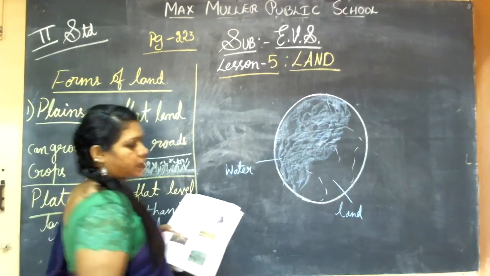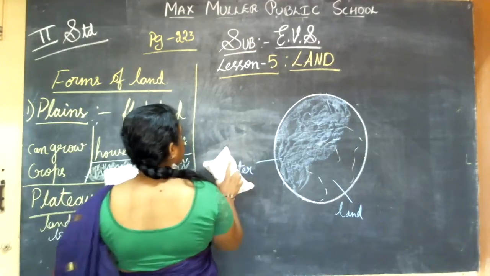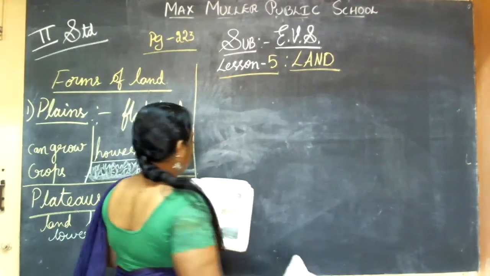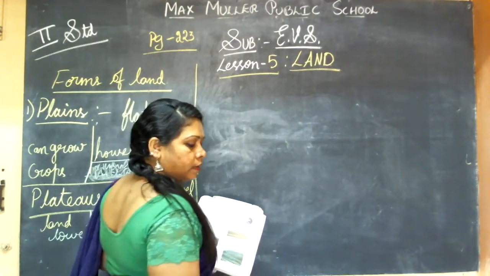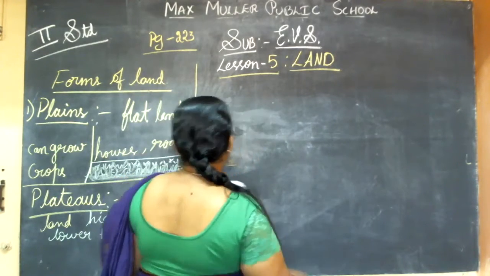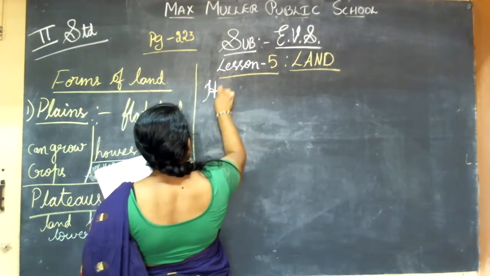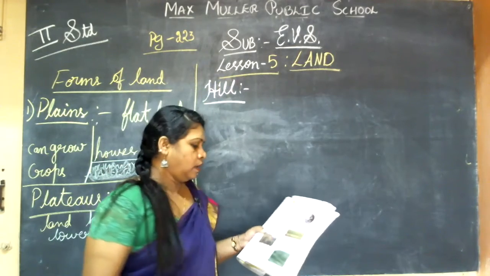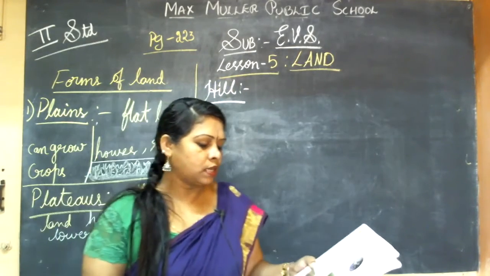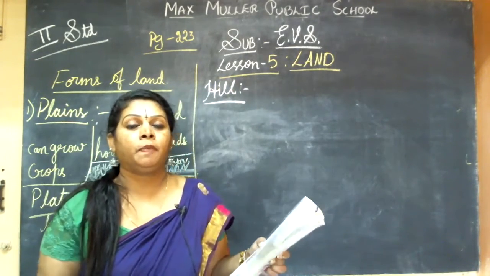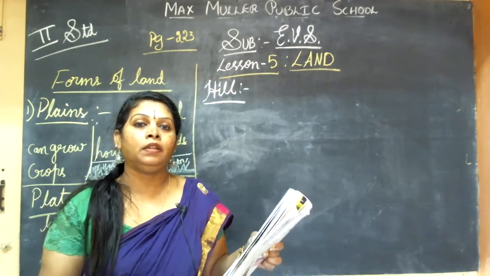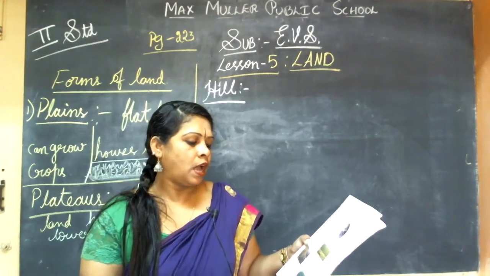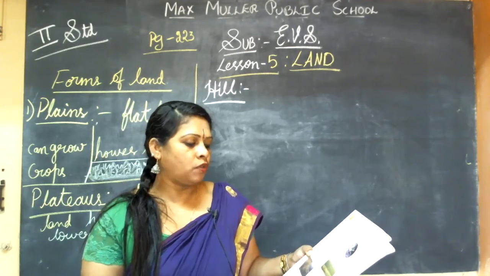Now coming to the next form of land, that is hills. Now in this you will come to know what a hill is. Hills are highlands. Hills are very high lands, and when some part of land rises above the land, hills are formed.